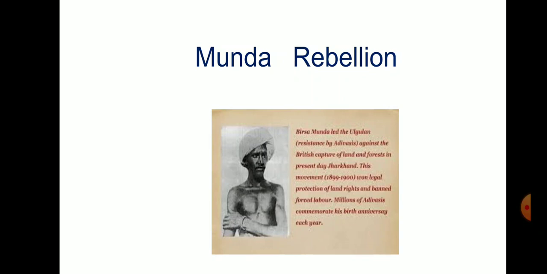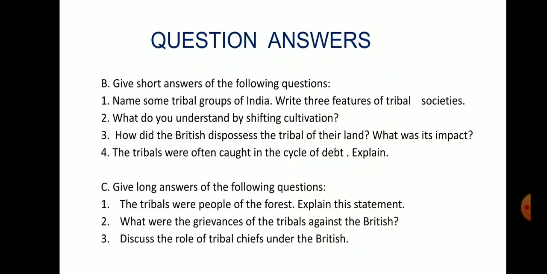Now we will discuss the question answers. First question, name some tribal groups of India. Write 3 features of tribal societies. There were many tribal groups in India: Oraons, Santhals, Bhils, Kols, Gonds, right? You can easily write down in your own way.